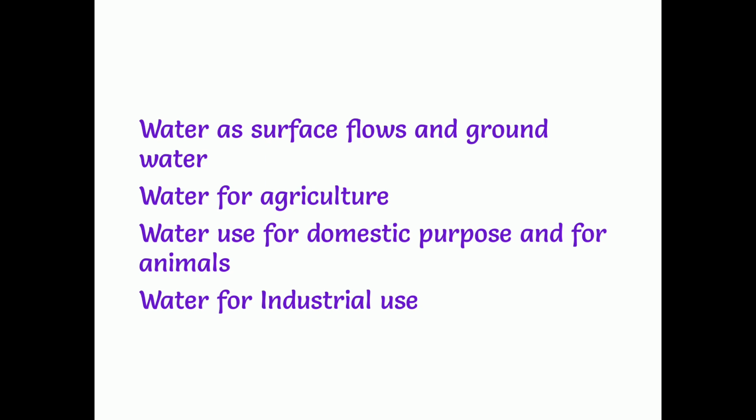What are the east flowing rivers? Godavari, Krishna, Mahanadi, Kaveri. These four are the east flowing rivers. And the west flowing rivers are Narmada and Tapati or Tapi. And we also discussed water usage.